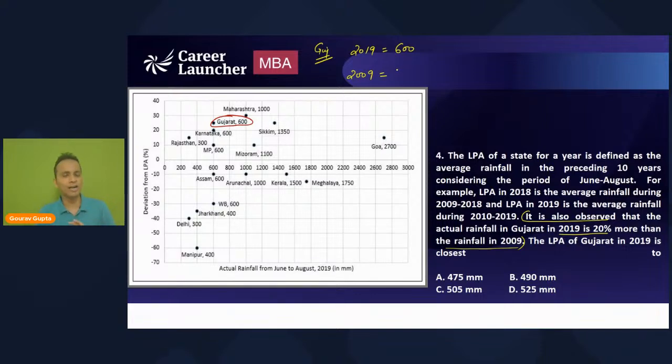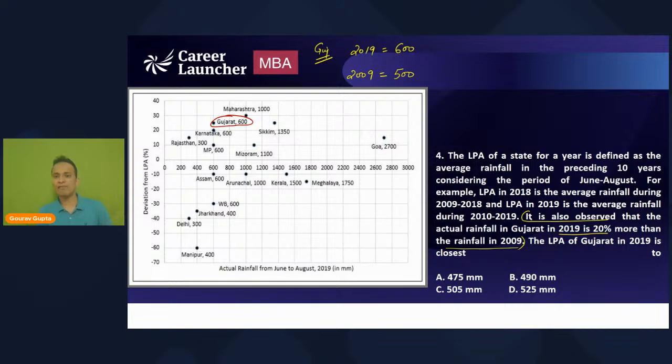So you all understand your percentages. Good to know that. If I increase 500 by 20%, then the value will become 600. Right? Ved has given an answer of option D. Okay, Ved, we'll have a look at it. Fine. So the actual rainfall for 2009 will be 500.